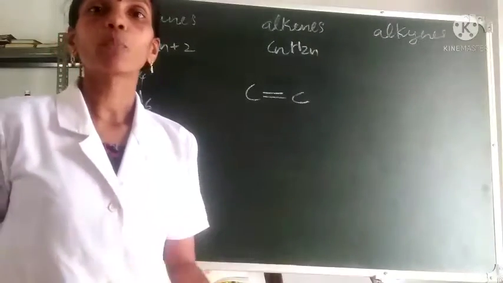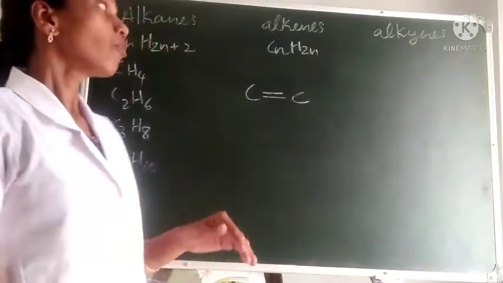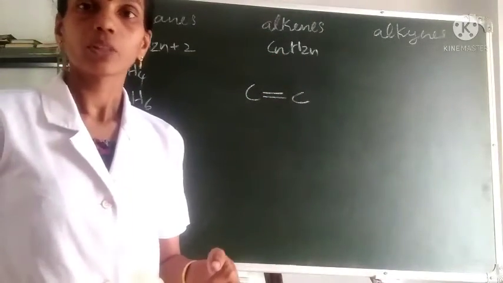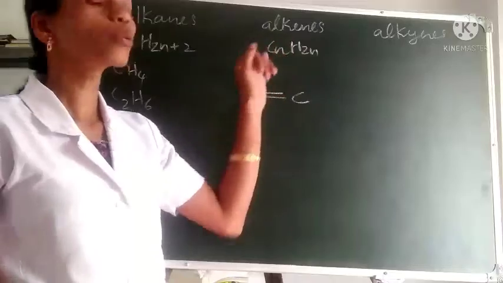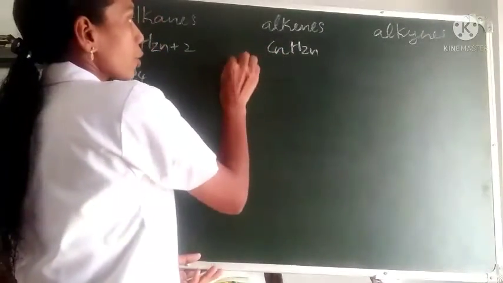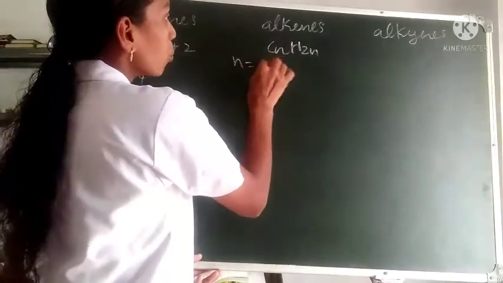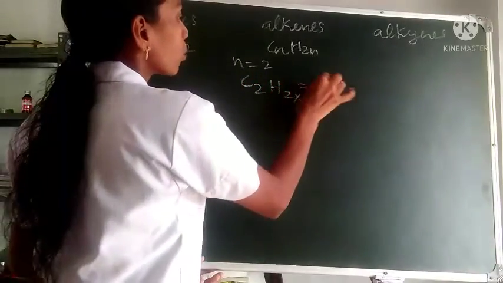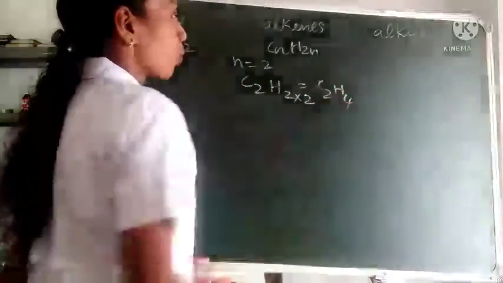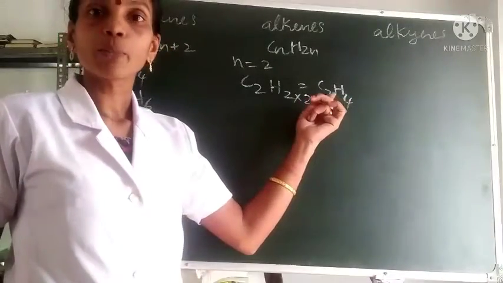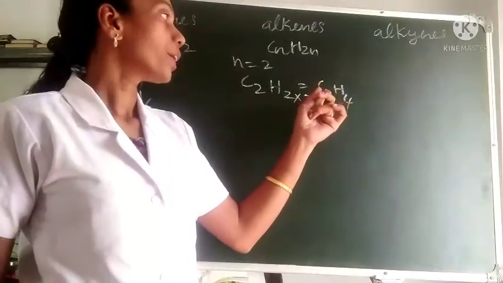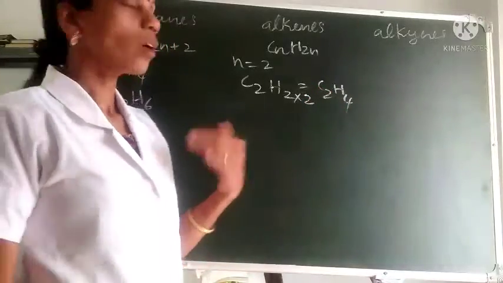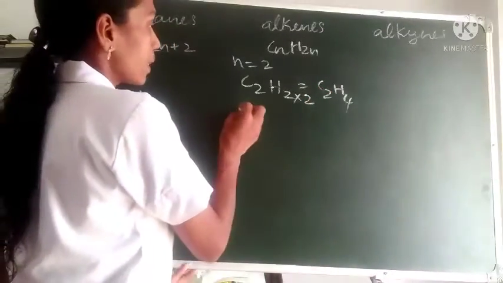So to get the formula of this first member, we have to put n is equal to 2. When we put n is equal to 2, we will get C2H2 into 2, that is equal to C2H4. So this is the first member of alkenes, and here there will be a double bond between these 2 carbon atoms. Now who will be the second member of alkenes?